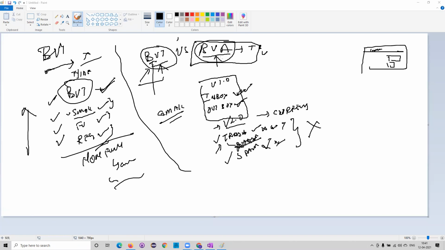So what do you mean by BVA and what do you mean by BVT? As of now, we discussed only the BVT, not the BVA. That we will park for later. Any questions on the BVT, smoke, functional regression? All clear? Any questions or doubts in this?